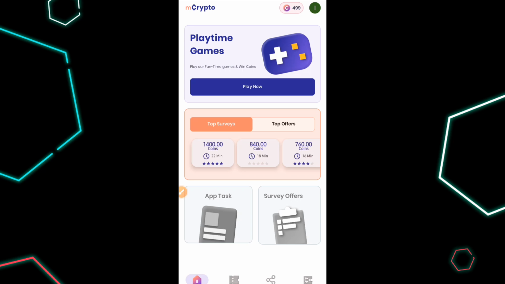The first method I'll be sharing with you is the gaming session. That is how you could earn money just by playing games or doing other interactions with other apps. So all you need to do is click on this app task right here.